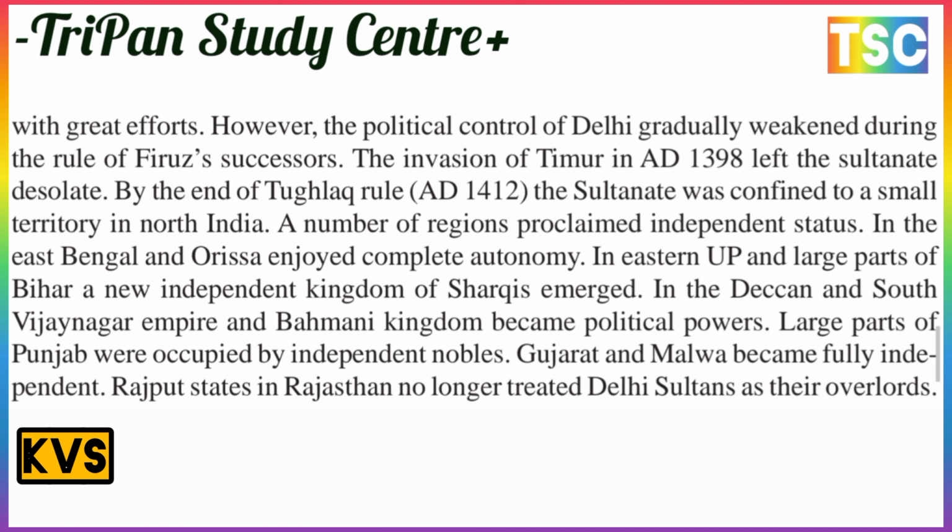By the end of the Tughlaq rule in AD 1412, the Sultanate was confined to a small territory in northern India. A number of regions claimed independent status. In the east, Bengal and Orissa enjoyed complete autonomy, and in eastern UP and a large part of Bihar a new independent kingdom of Sharqi emerged. In the Deccan and south, the Vijayanagar Empire and the Bahmani kingdom became the political power. A large part of Punjab was occupied by independent nobles.